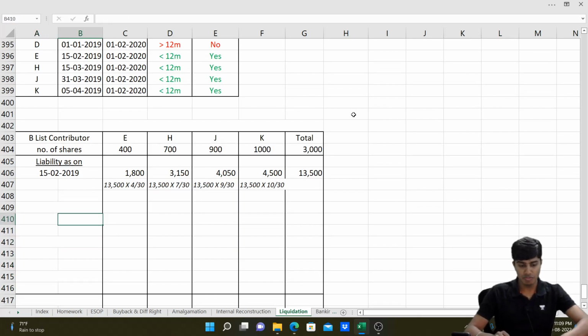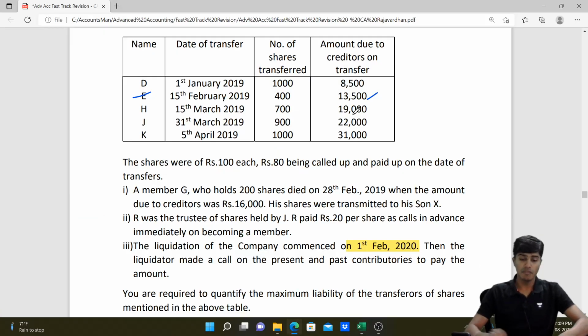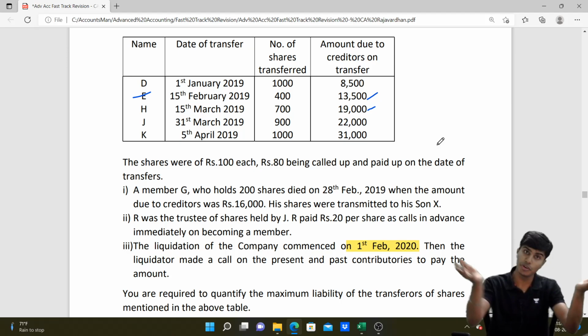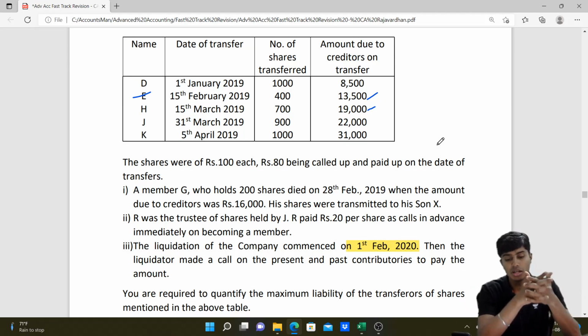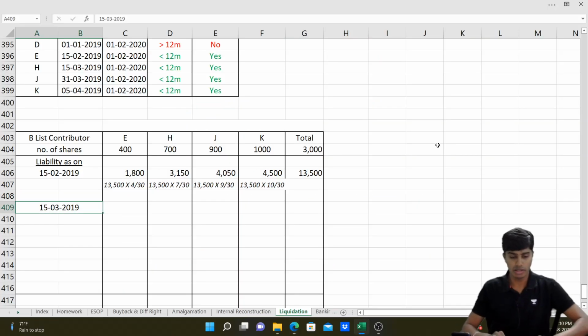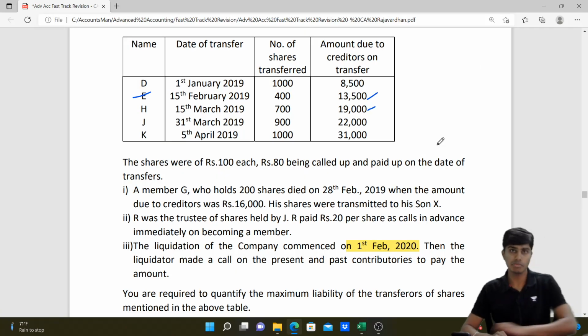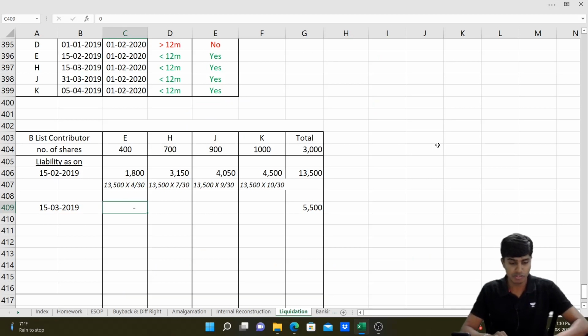The next date of transfer is 15th of March, on which date the liability is 19,000. This 19,000 already includes 13,500 which is distributed among B list contributors. Now what we need to share is only the balance 5,500. So let's write that balance 5,500 and distribute it here. E is no more a B list contributor in this case. E will no longer contribute because he transferred the shares on 15th of February. After 15th of February, any liability accumulated is not his headache.